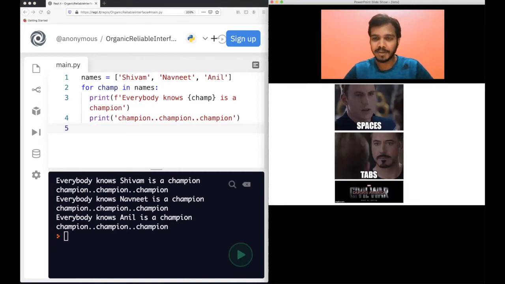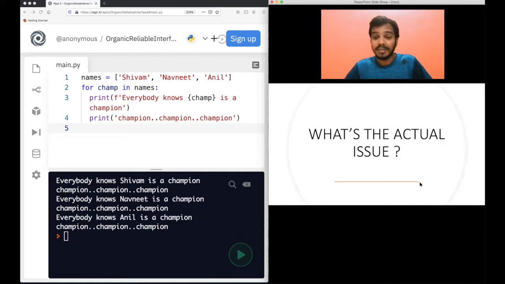Now, this is another meme from the Captain America Civil War movie. If you have not watched it, it's okay. Captain America prefers spaces, then Iron Man prefers tabs. Then there is a civil war between these two: one will tell you should prefer tabs, the other will tell that no, you should prefer spaces. This kind of keeps on happening in the technical world. Till now you will be thinking, what's the actual issue? Why are people fighting over tabs and spaces? Let's use tabs if you want to, or use spaces if you want to. Why is this a controversy?